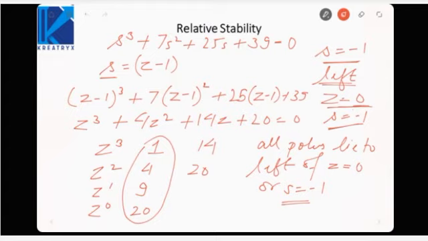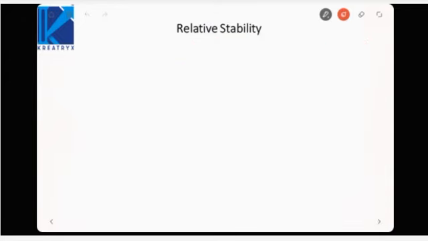So what can be a shortcut, because this was only a third order equation. If we are given an 8th order or 9th order equation and we were to judge about s is equal to minus 1, then substitute this point in this equation. s cube plus 7s square plus 25s plus 39.